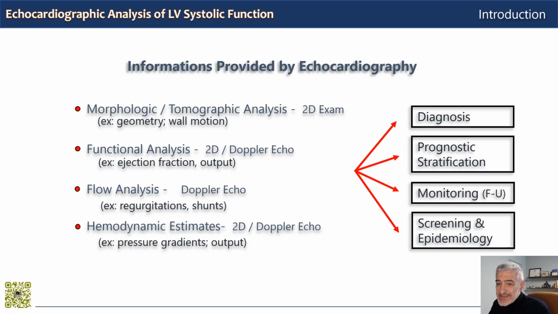In this case, the necessary time must be dedicated to comply with the guidelines, and especially for the benefit of the patient. To do this, however, it is necessary to understand all the information that is included in a 2D view or in a pulse or continuous wave Doppler profile.